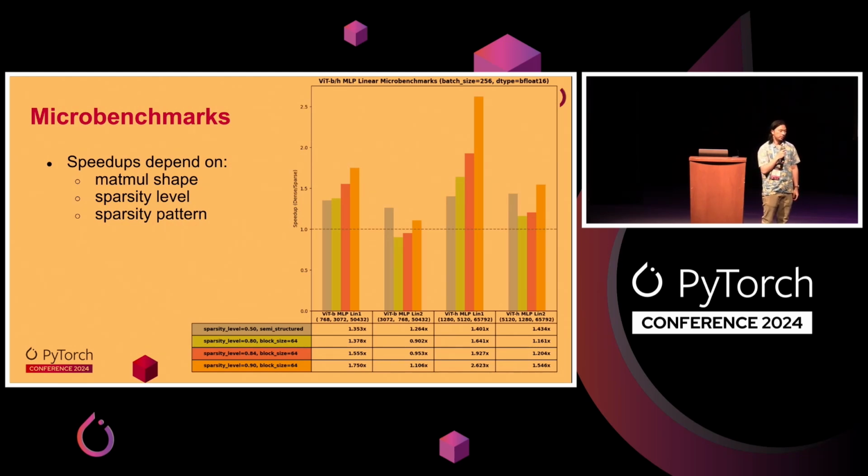And what these speedups ultimately depend on is a couple of things. The first thing being the matmul shape. So in order to set up your sparse matmul, there's a little bit of overhead. So in general, if you have a larger matmul, you get closer to the theoretical max speedup. And then the other thing that matters is the sparsity pattern, which I mentioned before, and that comes down to just hardware support and also the sparsity level. So for semi-structured, the sparsity level is going to be fixed at 50%, but for block sparsity, you can have a variable sparsity level, and as you go more sparse, you go faster, but then the accuracy component becomes harder.